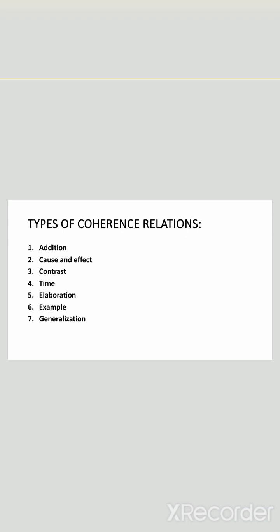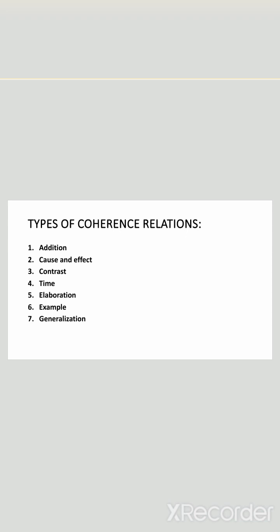Now we move forward. The fifth type of coherence relationship is elaboration. Elaboration is providing more details or explanation about an idea or entity. For instance, the new smartphone has a great camera, main idea. In fact, it has a 50 megapixel sensor, optical zoom, and advanced image stabilization, is basically an example of elaboration.